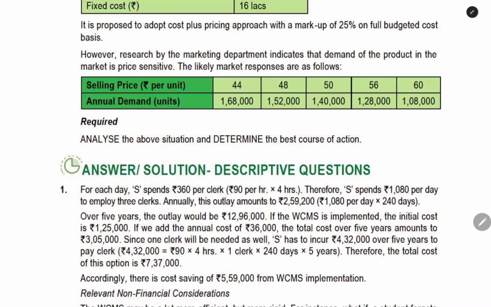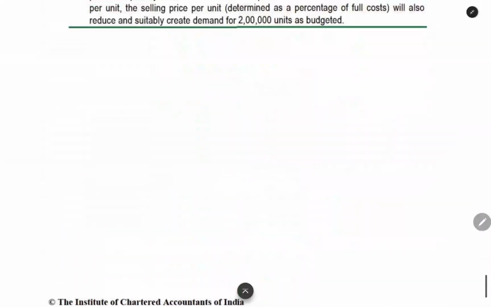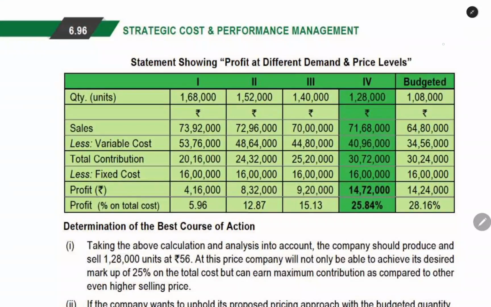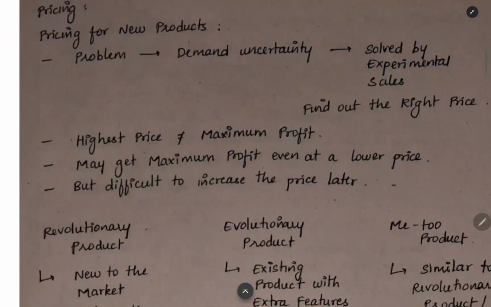Now let us see whether we are getting high profit at the last option. If you look at the last option, with 1,08,000 sales you are getting a profit of 14,24,000. But in the option before the last, you are getting a profit of 14,72,000. You are getting higher profit, but at a lower price. The highest price is not achieved, but still you are achieving the highest profit. That is the meaning there. So you can get maximum profit even at a low price, but it will be difficult to increase the price later.